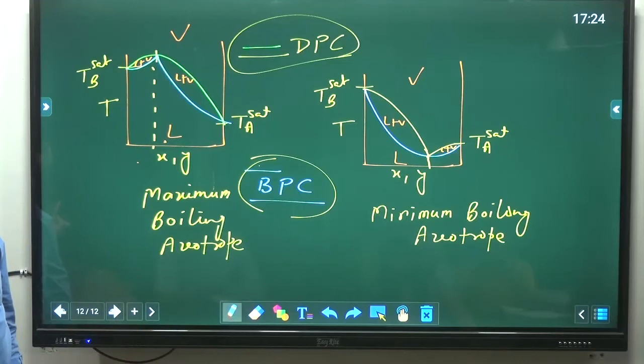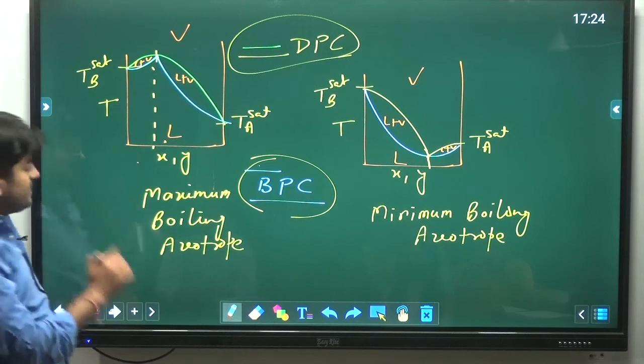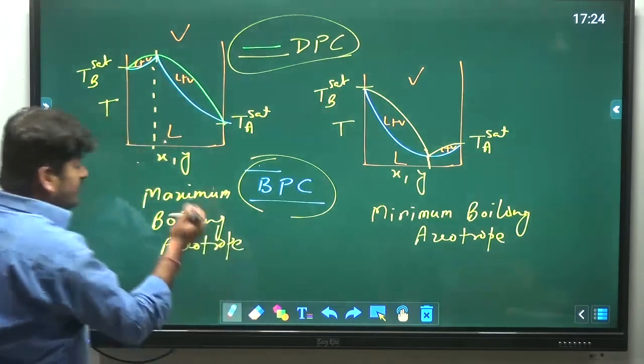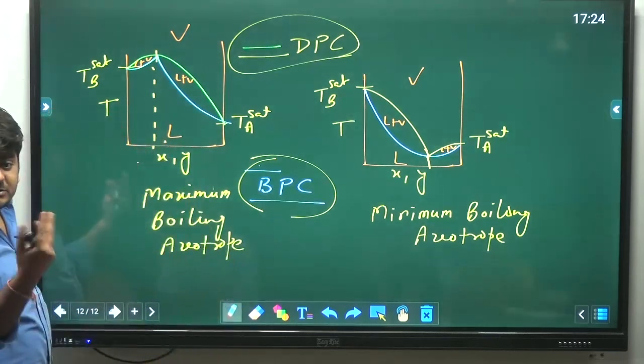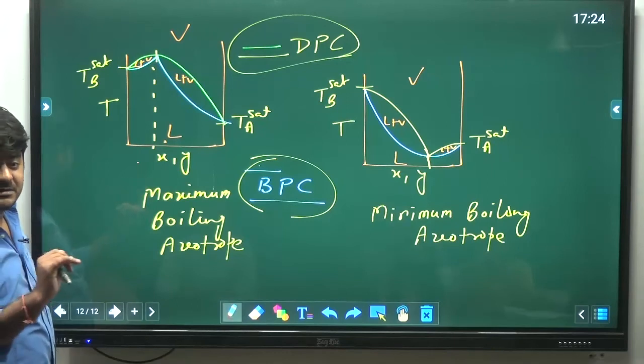Now, one interesting thing about these non-ideal TXY diagrams. For ideal solution, we were having only one vapor liquid equilibrium at a particular temperature, means only one tie line was there. But here we can have more than one tie line, means two tie lines for the same temperature.